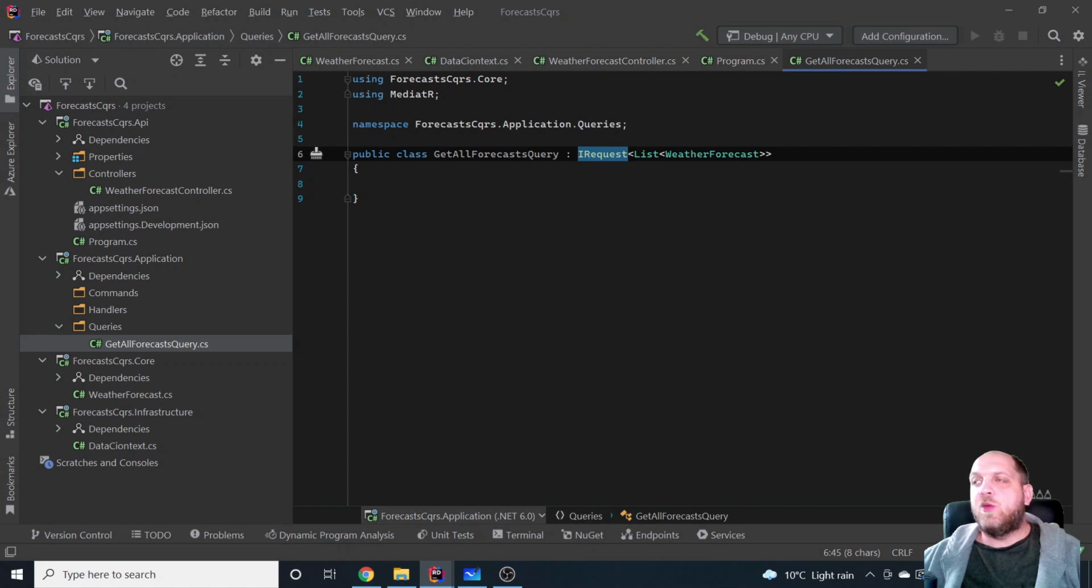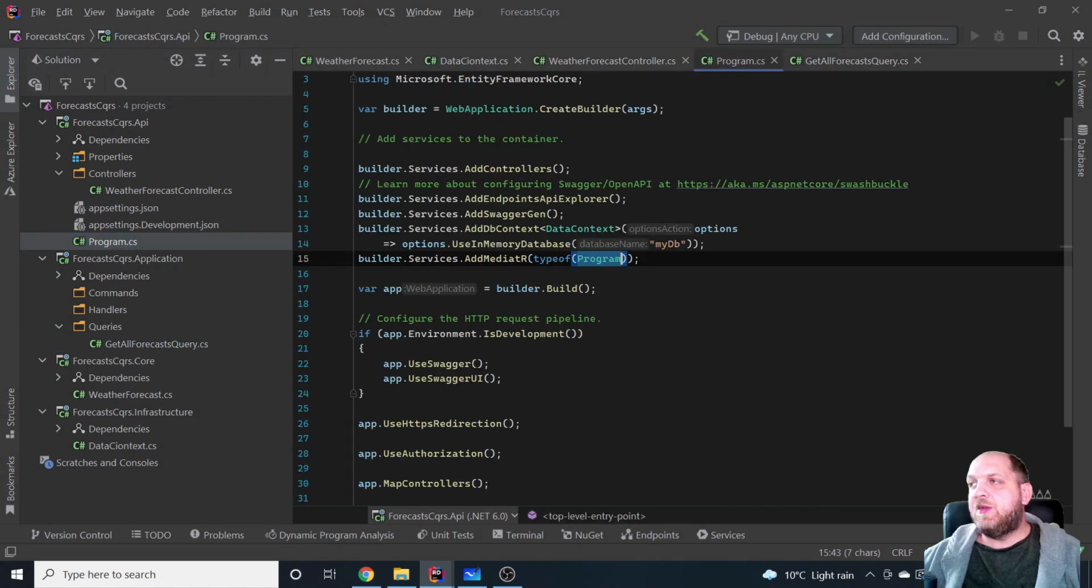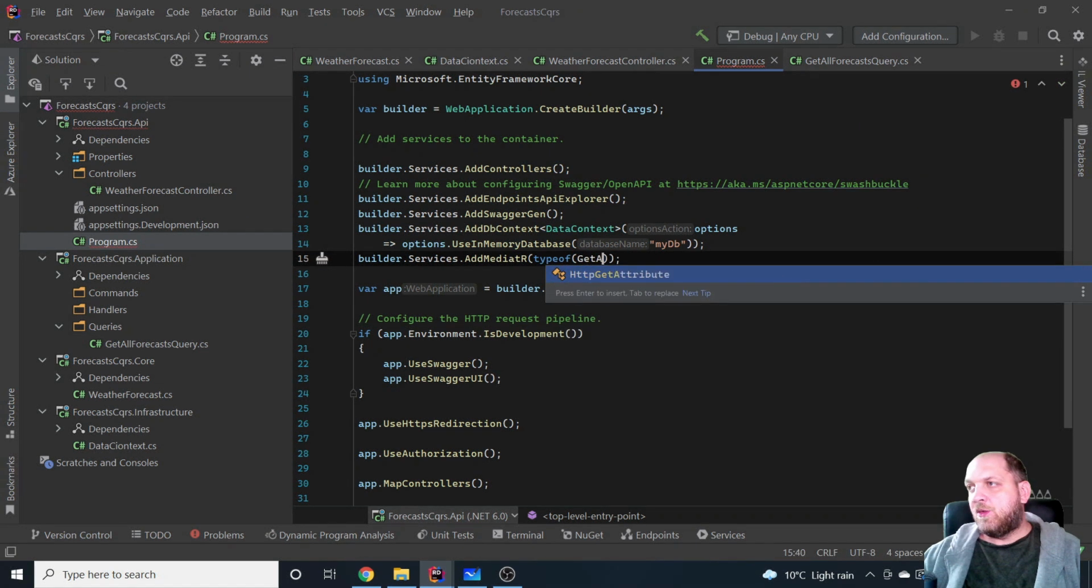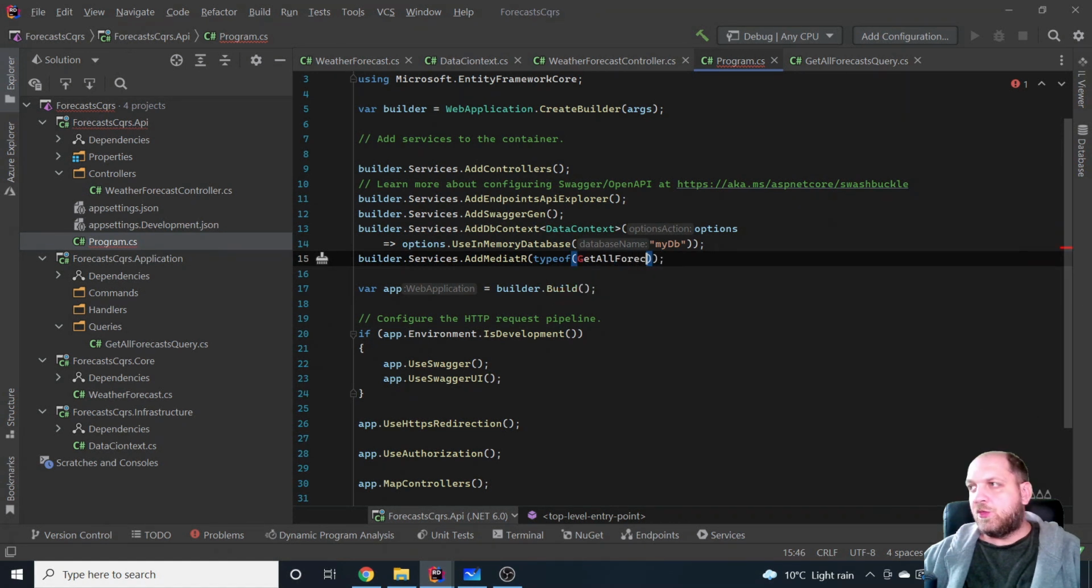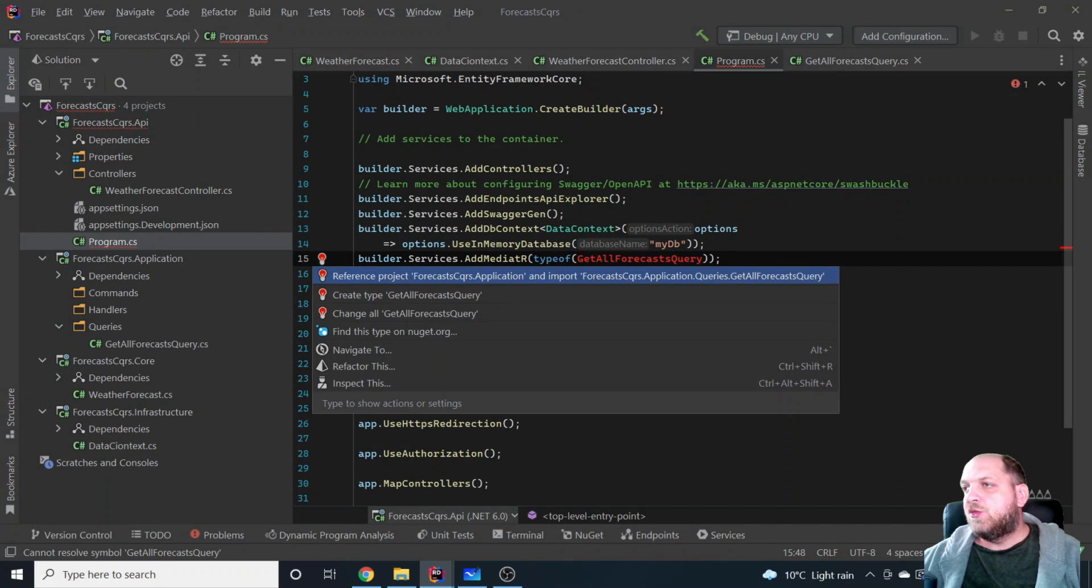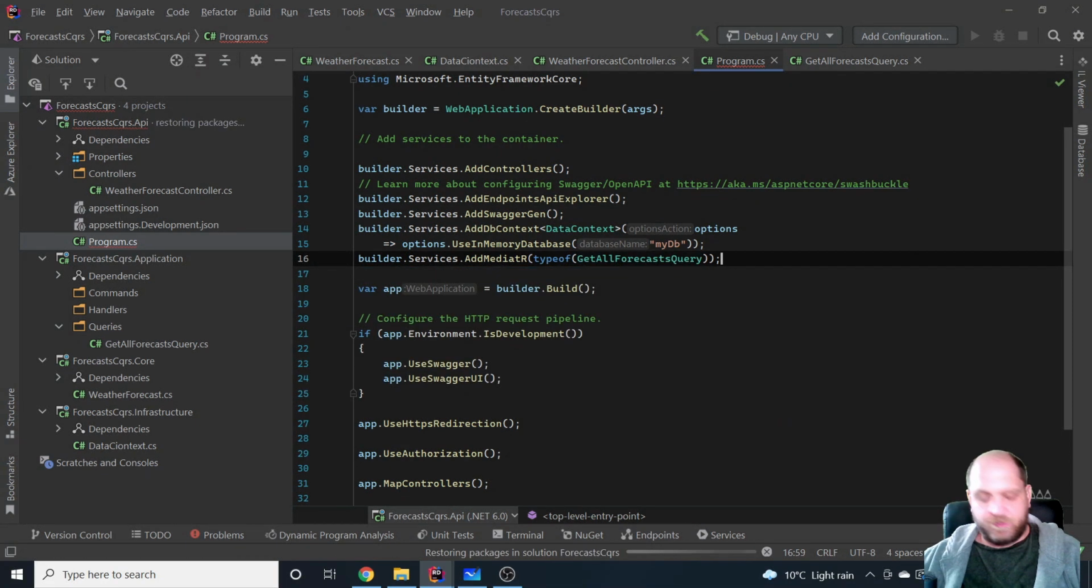And as we already have a type, we can go back here to our API, and instead of program, we can simply say that we want to get all forecasts query. Of course, we'll need probably to add a reference to this application layer, which is very, very nice and fine. It's nothing more than that. And we should be good to go with Mediator.